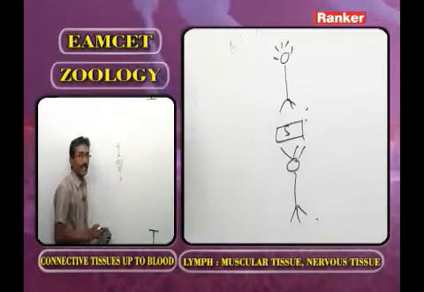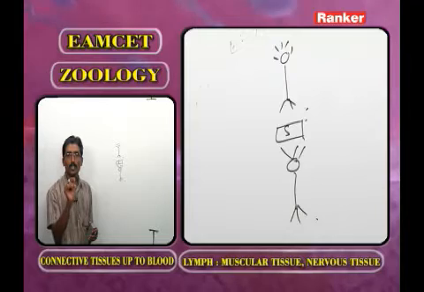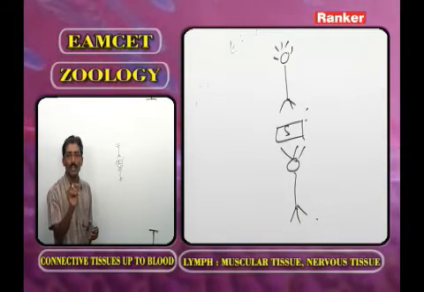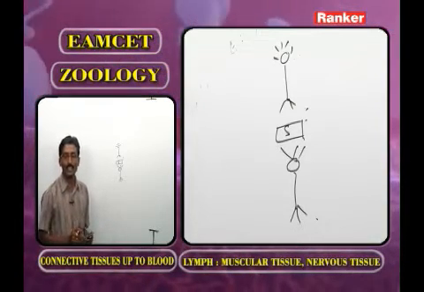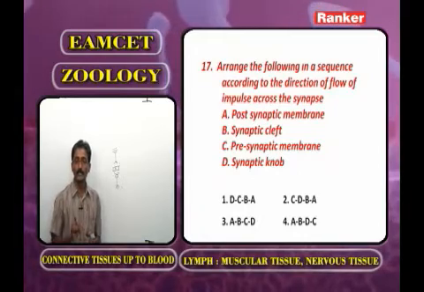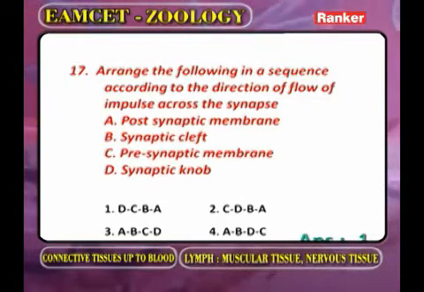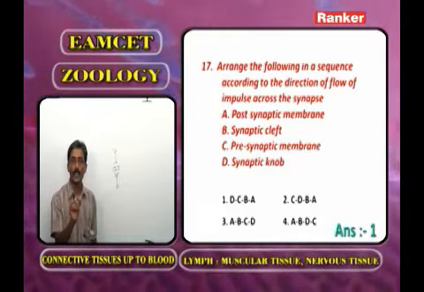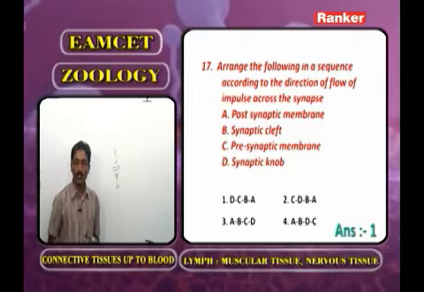Now as we observe, the synaptic knob is followed by the presynaptic membrane, followed by the synaptic cleft, followed by the postsynaptic membrane. Now what is the correct answer for this question? You have to identify. Based on this information, the answer is option 1, that is D, synaptic knob. From the synaptic knob it goes to the presynaptic membrane, then to the synaptic cleft, then to the postsynaptic membrane. Now go for the next question.